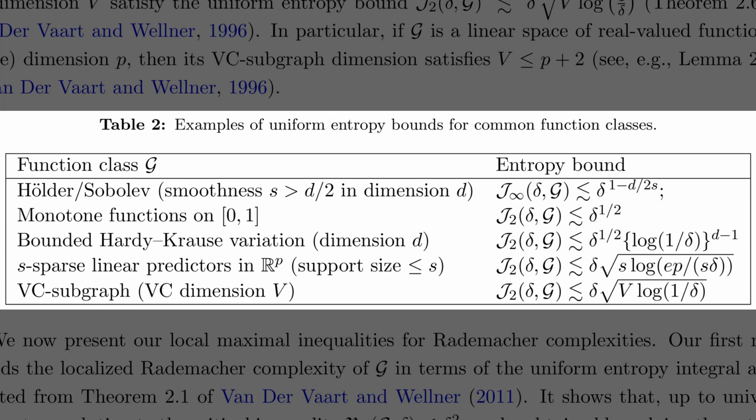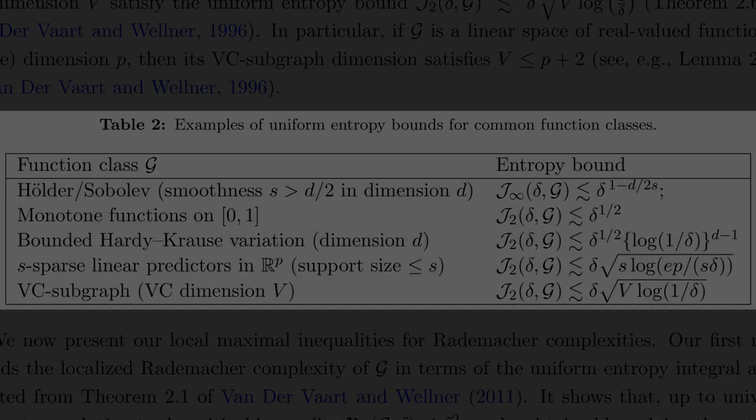So, while the previous table showed the final rates, Table 2 steps back to the raw ingredients, the uniform entropy bounds. These integrals, labeled J infinity or J2, measure a function class's complexity at scale delta. For example, the first row lists the bound for smooth Hölder and Sobolev functions. Moving down, we find the formula for S-sparse linear predictors. The table then concludes with a bound for VC subgraphs. Essentially, you plug these specific entropy entries into the general fixed-point recipe to derive the convergence rates.